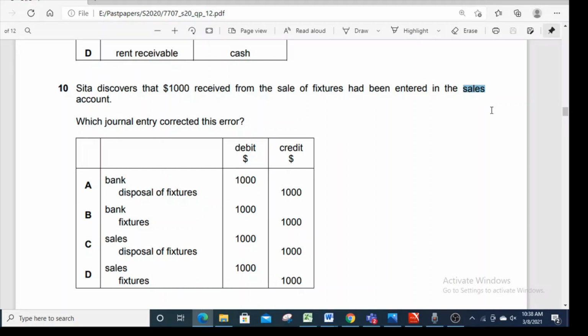As a correction, we need to remove it from the sales account and enter it in disposal account. So the correct entry should be, in order to remove sales, sales should be debited, and in order to record disposal amount in disposal account should be credited. So the correct option is option C. Sales debited and disposal of fixture credited.